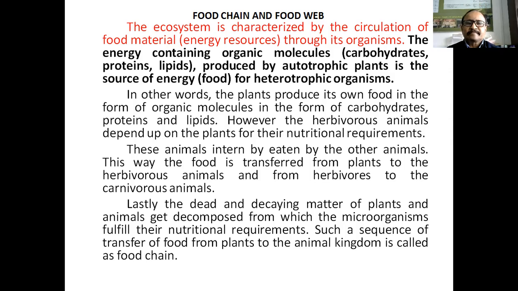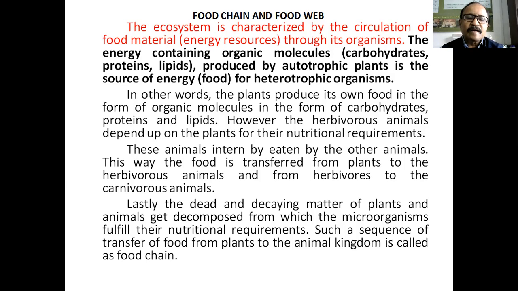Then we have seen in ecosystem the herbivorous animals depend upon the green plants or producers for their nutritional requirement, because these herbivorous animals take food from the plants or producer level.